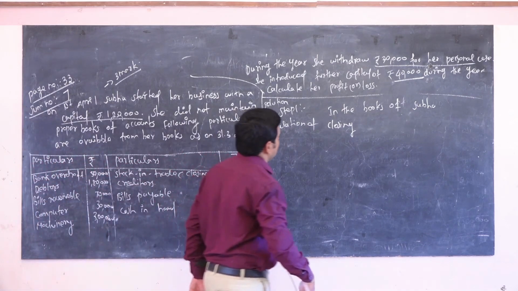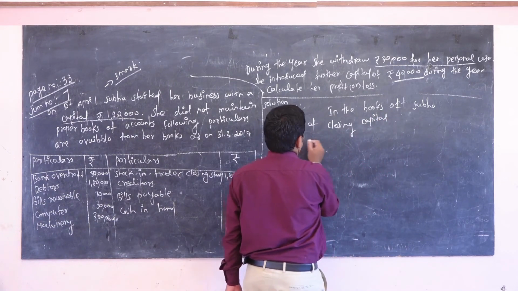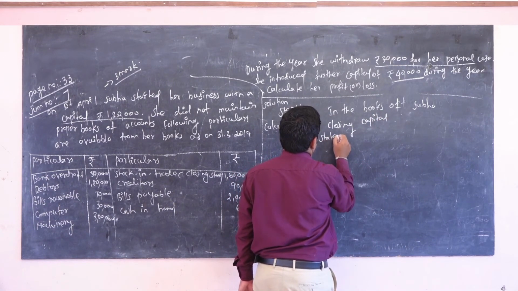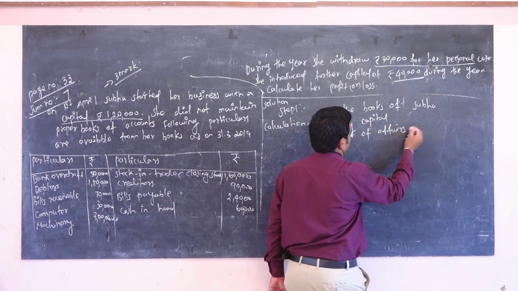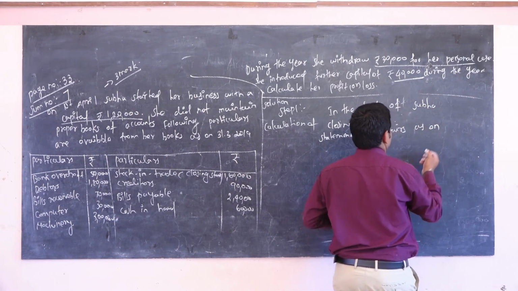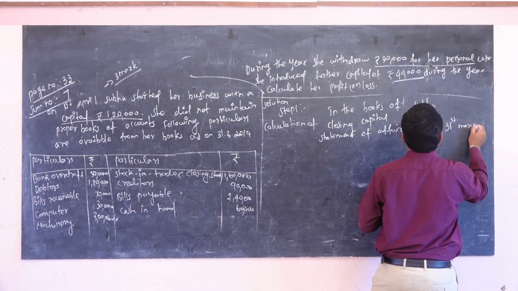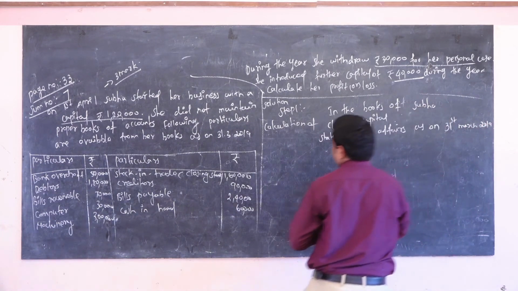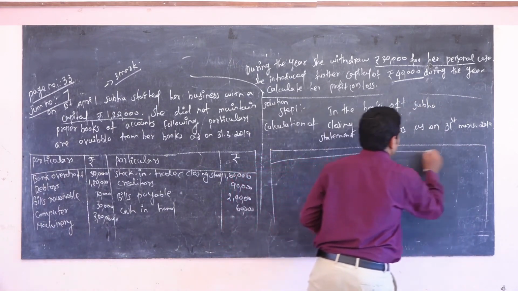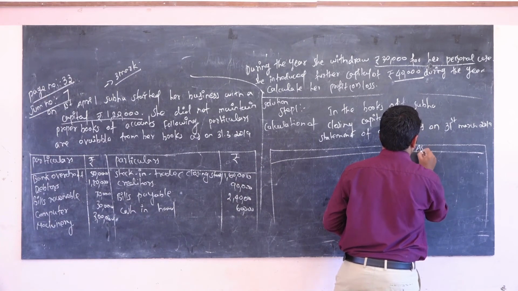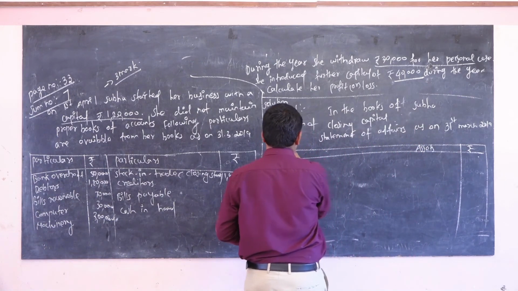Now going to calculate closing capital. So next, statement of affairs as on 31st March 2019. Going to open the asset side and liability side.